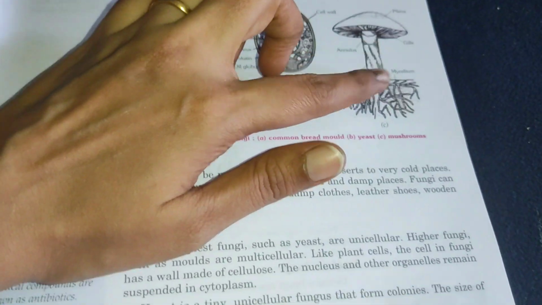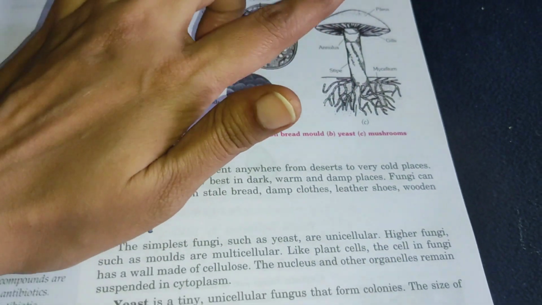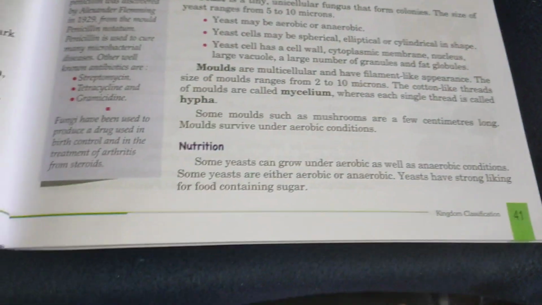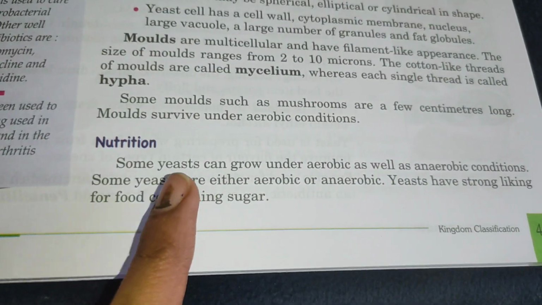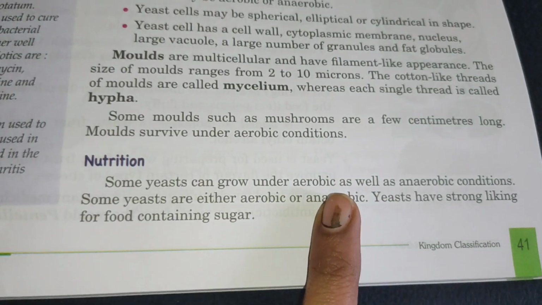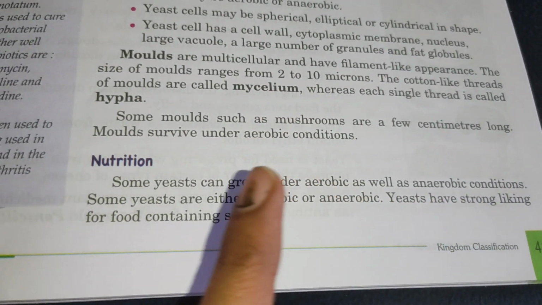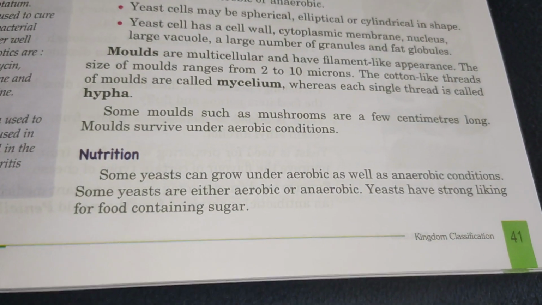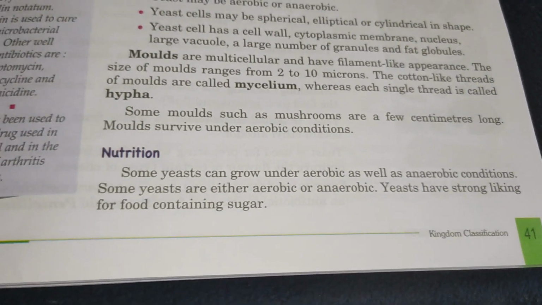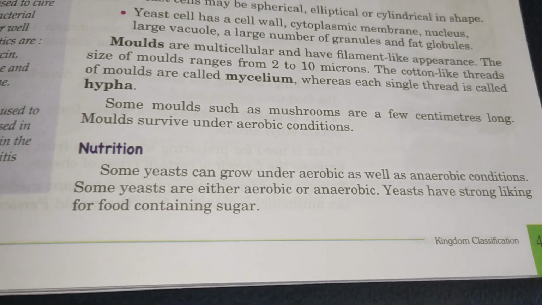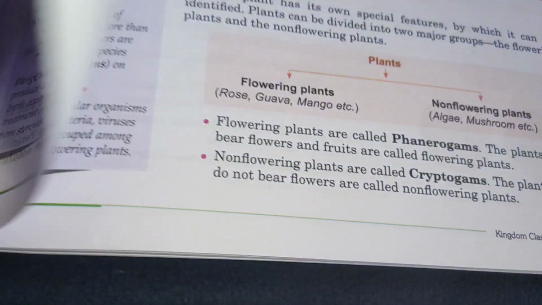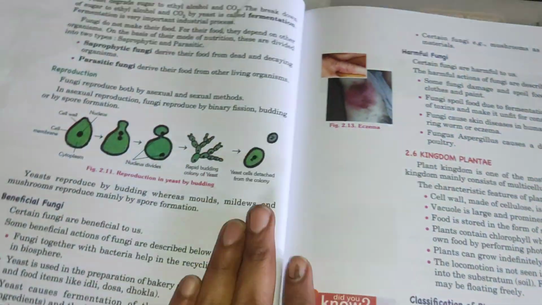Molds survive under aerobic conditions. They want oxygen to survive. And what will they eat? Nutrition. Some yeasts can grow under aerobic as well as anaerobic conditions. Some yeasts are either aerobic or anaerobic. Yeasts have a strong liking for food containing sugar. They like sweets more. That's why on bread it will be present more. So they like sugar-containing foods.